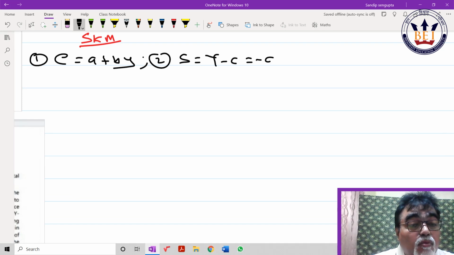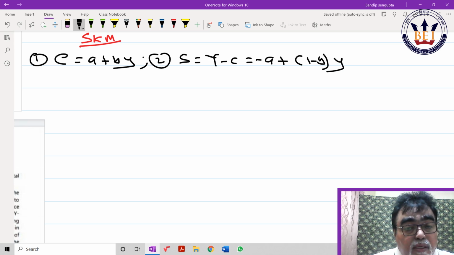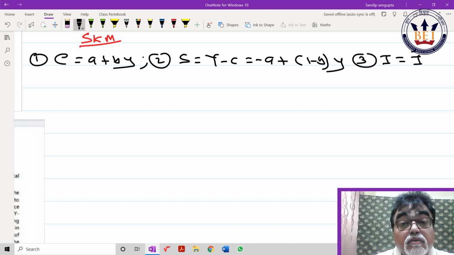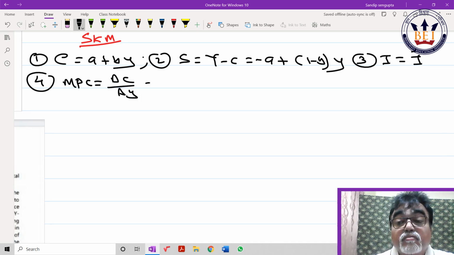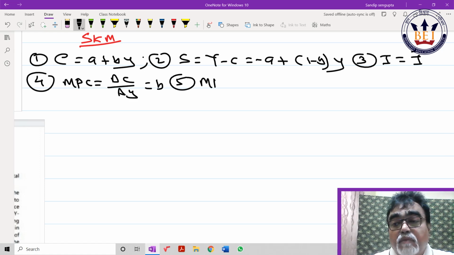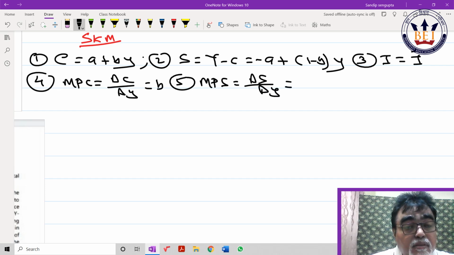Number 4, MPC, delta C by delta Y, that is B. Number 5, MPS, delta S by delta Y, that is 1 minus B. APC, that is C by Y. APS, S by Y. And 3 important observations.